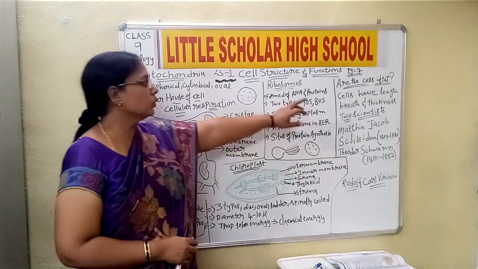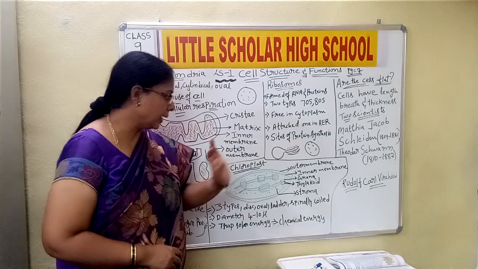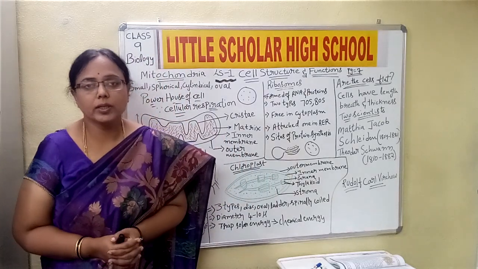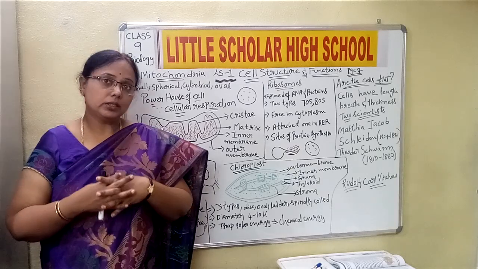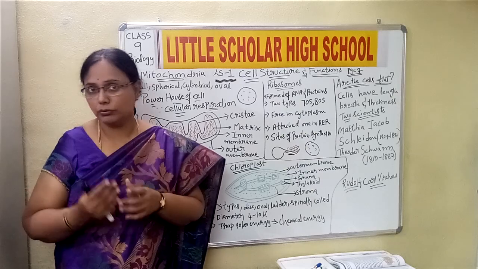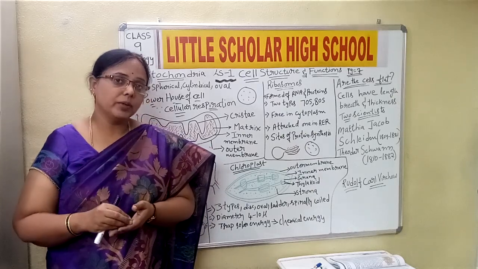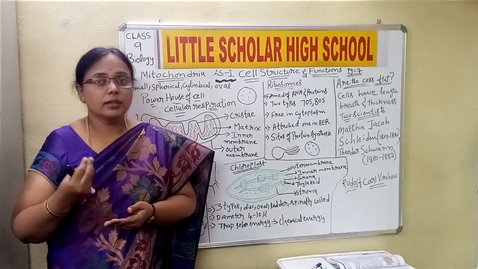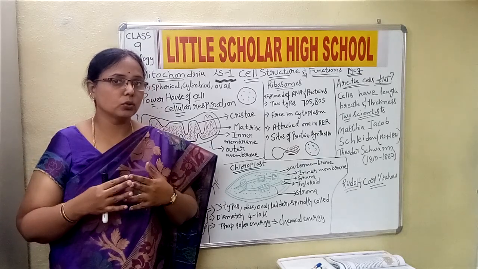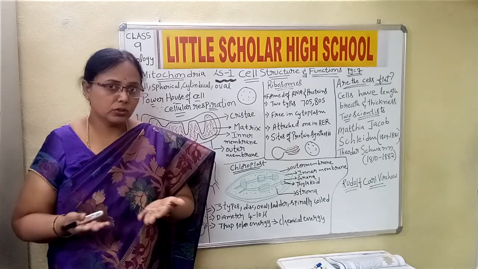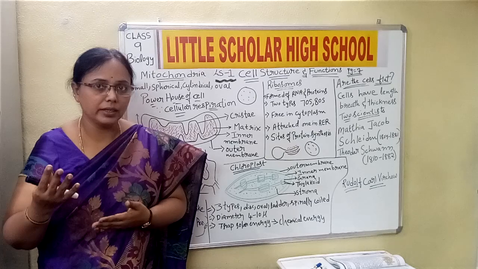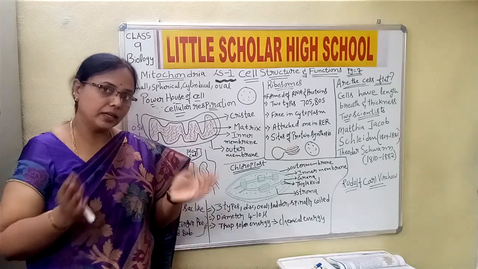Now let us move to chloroplast. Okay children, all of you know that chloroplast is one of the important organelles which plays an important role in the process of photosynthesis. And this is the place where the green color pigment called chlorophyll is present, and it plays an important role in the process of photosynthesis. And this is the pigment which makes the plants look green in color. This much knowledge we had in our previous class.